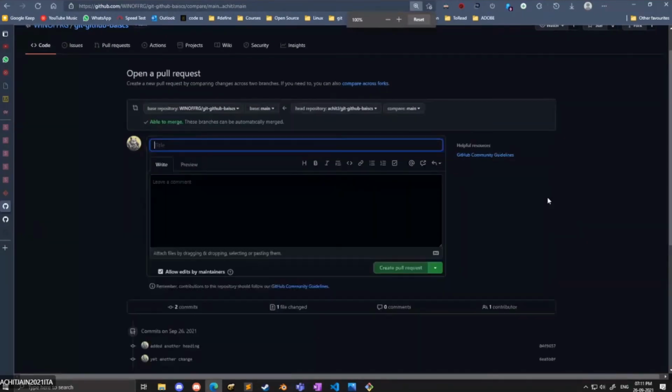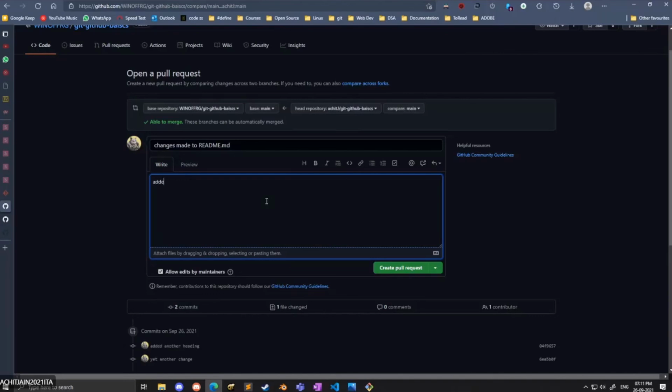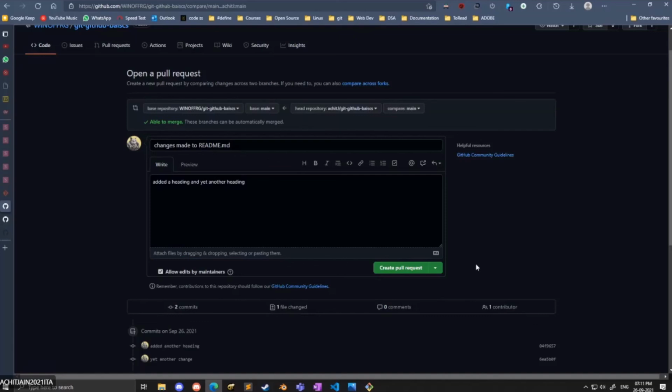Now on the pull request tab, he will give his pull request a title, like changes made in readme.md file, and in the description he can write I have added second and third line as asked by you. And this will simply create a pull request. You can also follow along, copy the link of the repository, open that in your browser. Step one, fork; step two, clone; step three, make the change; step four, create the pull request.